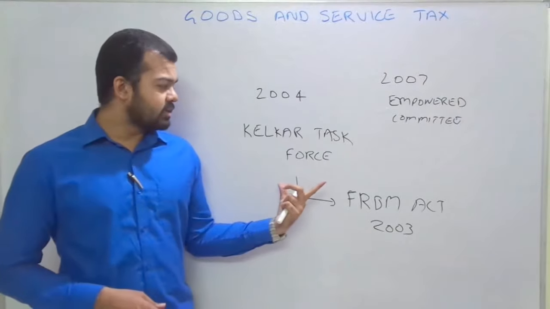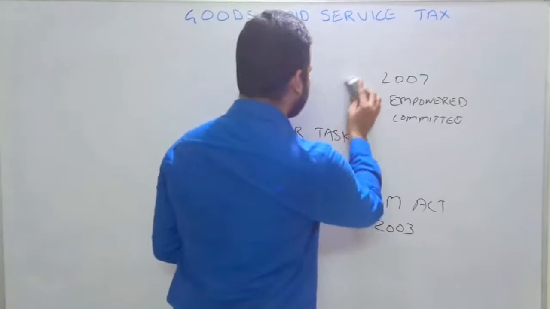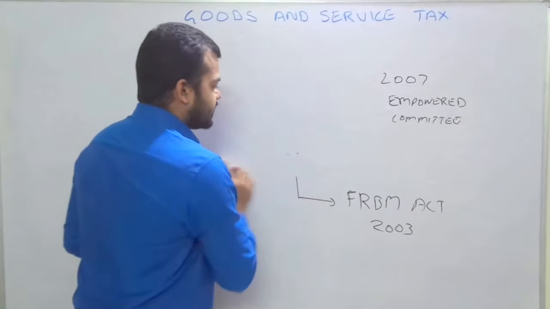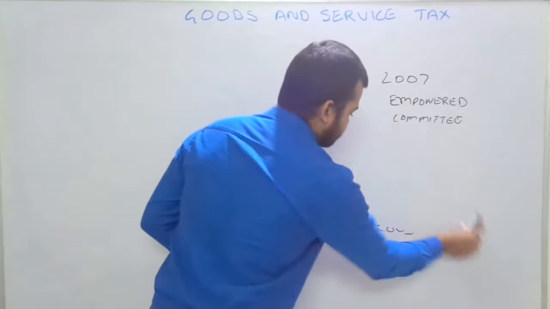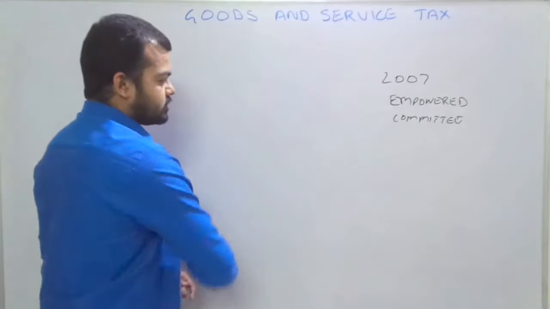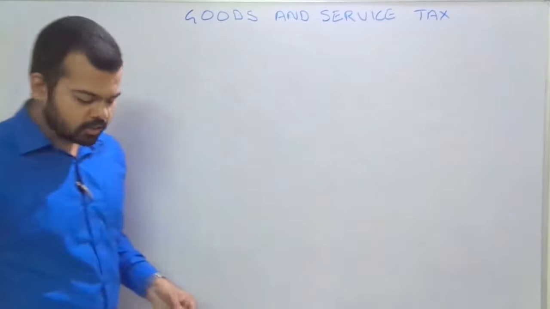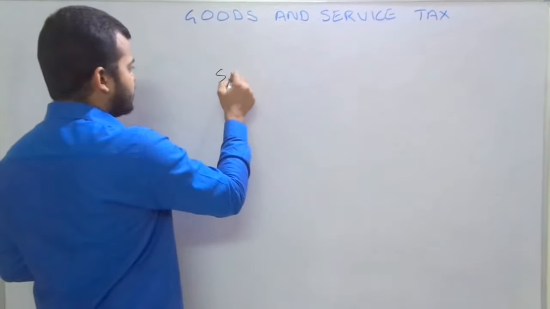After that, we will discuss the salient features, because the empowered committee was set up in 2007. So it's been 10 years since the Empowered Committee was set up, but we were unable to implement GST due to lack of consensus among the states. So first we'll see the salient features.